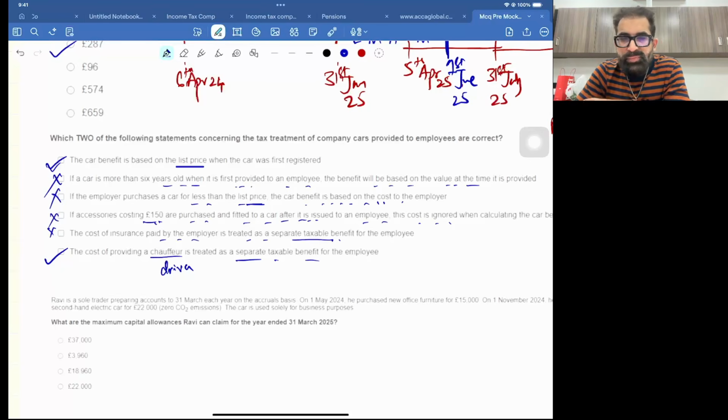And when I was teaching in the class, I gave you this logic that in the UK, I'm not talking about Pakistan or India, a driver is a very big luxury, very rich people use drivers. So it's taxable, it's not exempt. So 1 and 6, these two are correct.